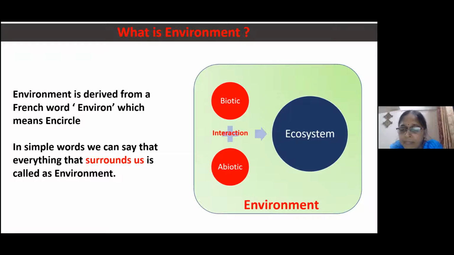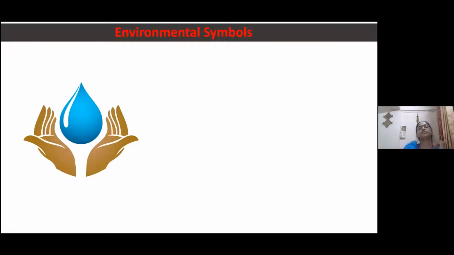Followed? Everybody followed? Yes, madam. Okay, very good. Now we will move on. When we are talking about the environment, we have to take care of the environment. So some symbols are very important in the environmental management. So let us start. Can you see this figure?